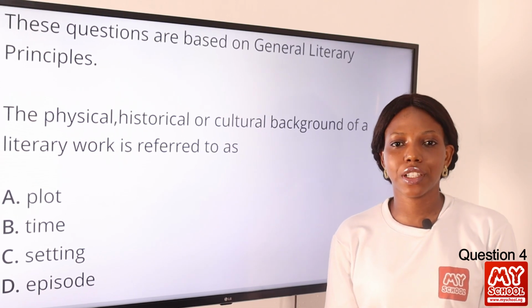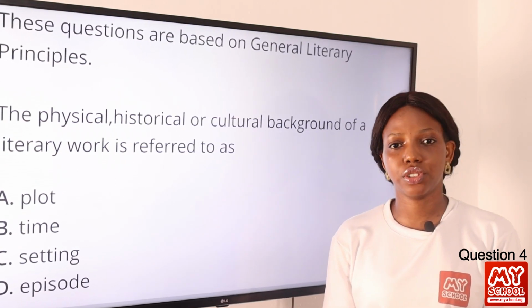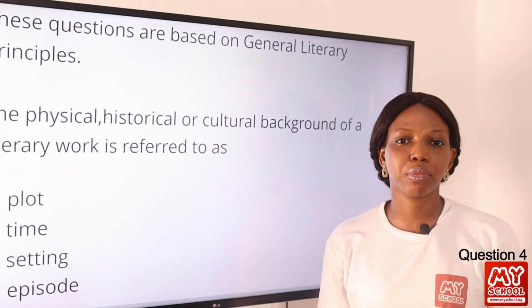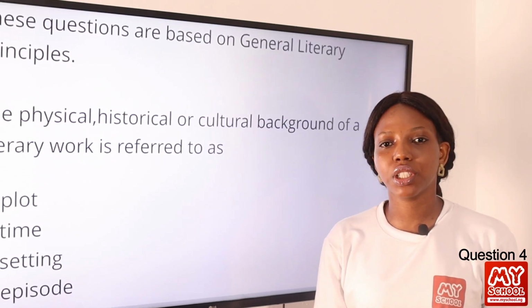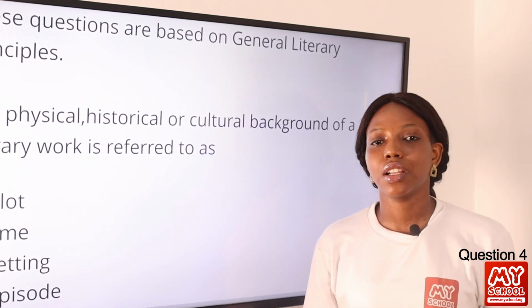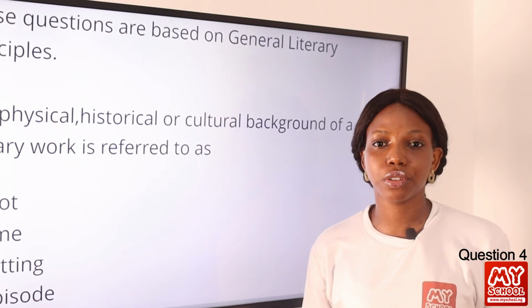I know a lot will define setting as the time and place of a literary work, but this definition and the elements that make up this definition can be stretched. For example, if we read a text and we get an insight that the text is set in, let's say, the 1920s, this is historical, right?